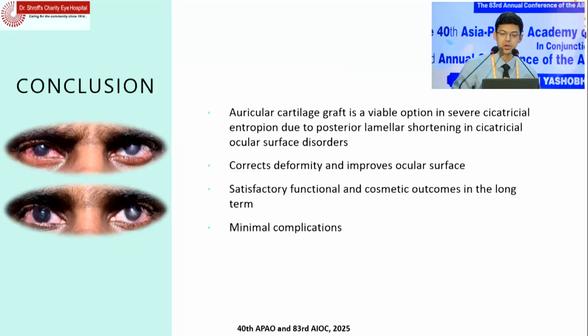So to conclude, auricular cartilage is a viable option in severe cicatricial entropion when the tarsal plate has lost its rigidity. It corrects the deformity as well as improves the ocular surface. And in the long term, we have seen satisfactory functional and cosmetic outcomes.